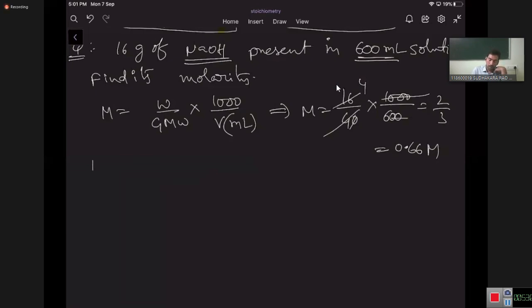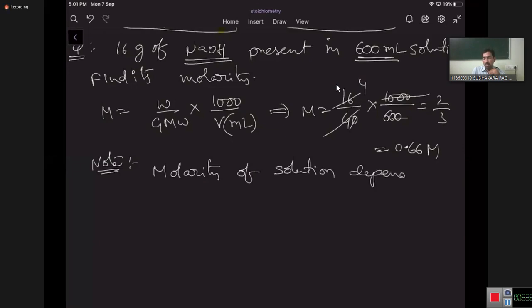Note: molarity depends on the temperature.